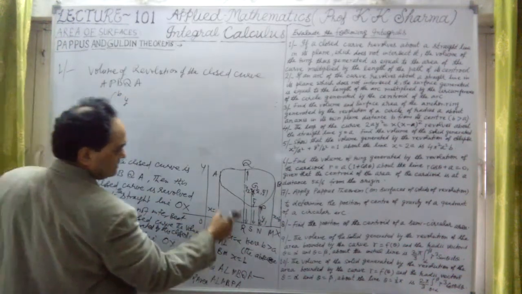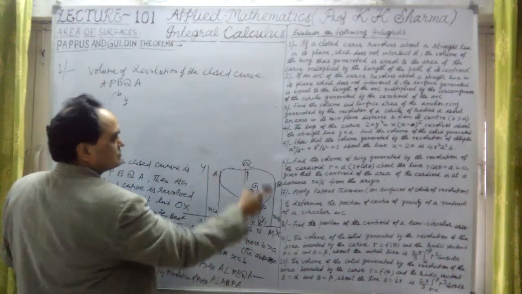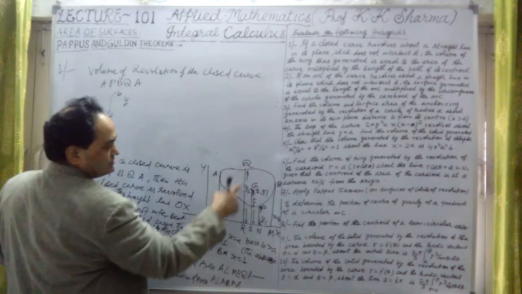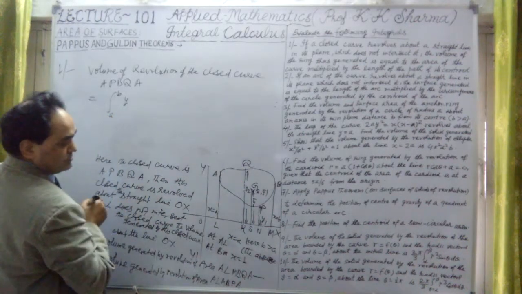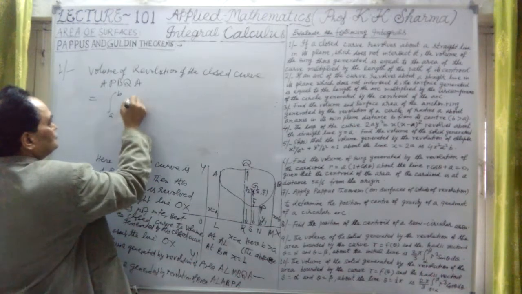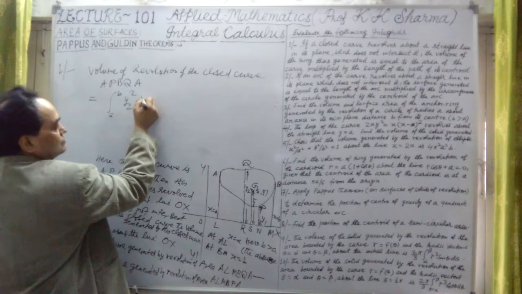I have taken y2 because this is the top point of the closed curve, this is y2, square into dx.